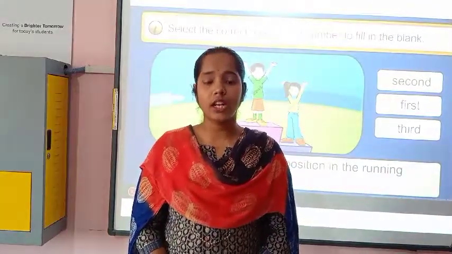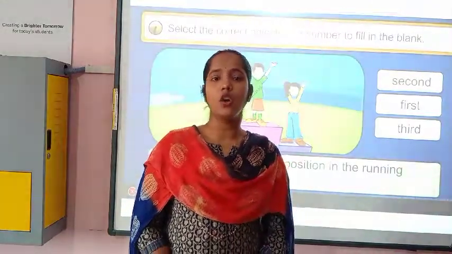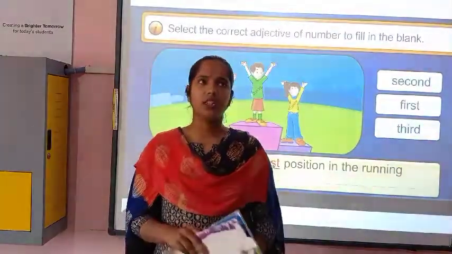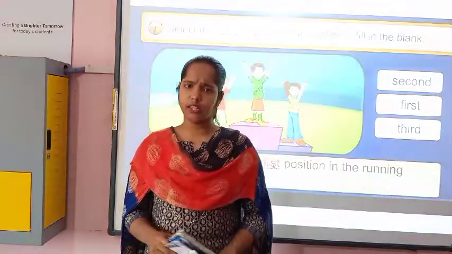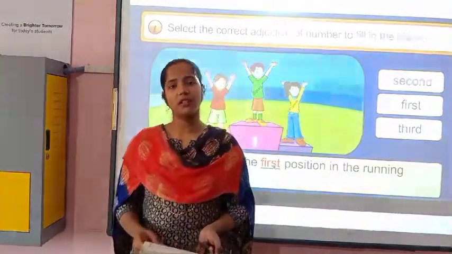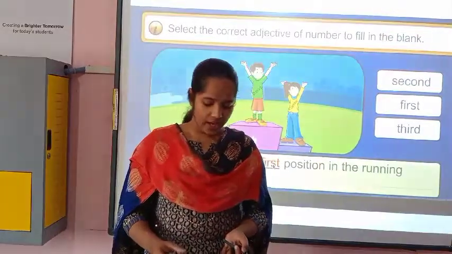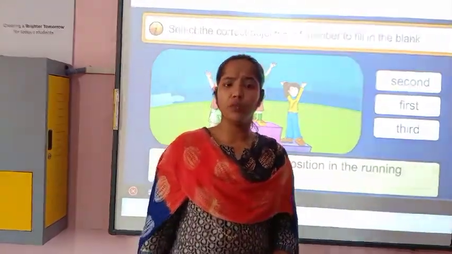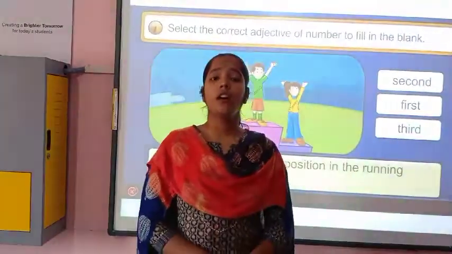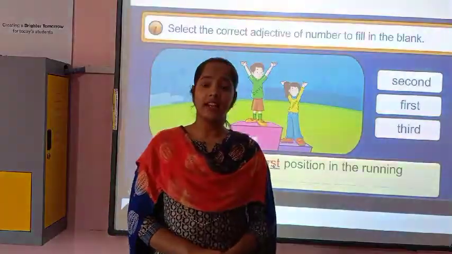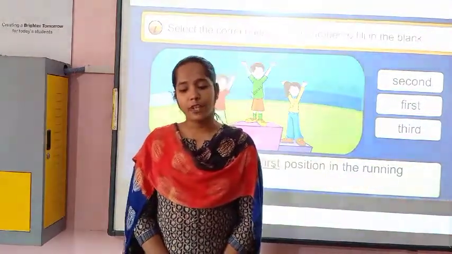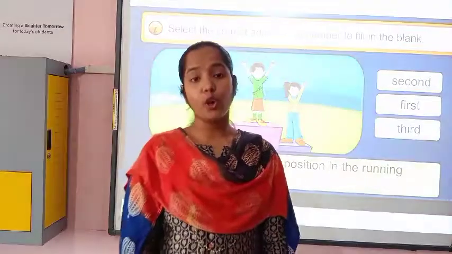Rectangular, square, circle, these all are shapes. Size: thin, large, small. Taste: sweet, bitter, sour. Age means new, old, younger, and number means 1, 2, 3, second, several.